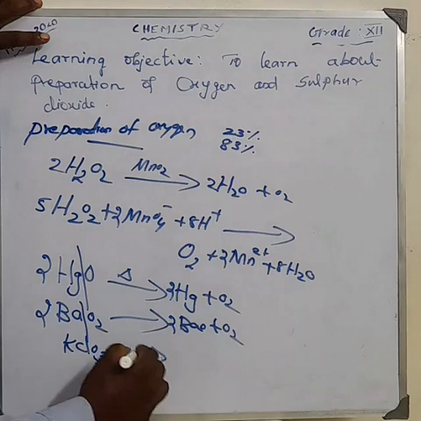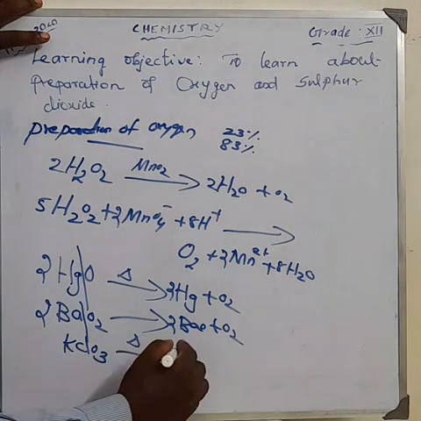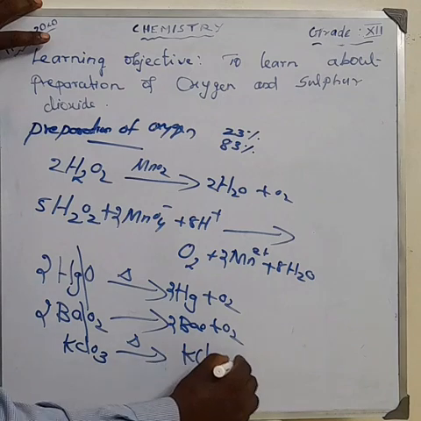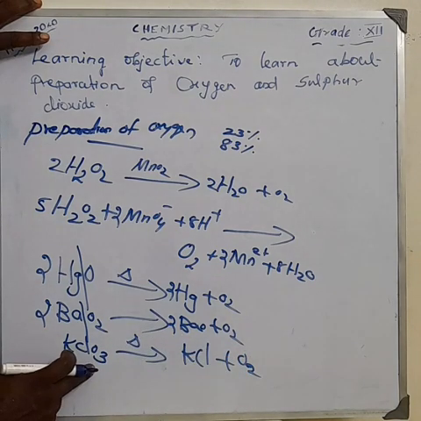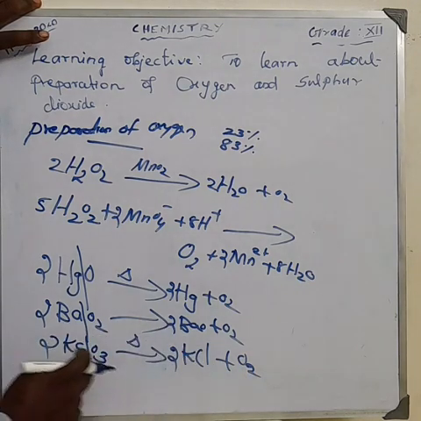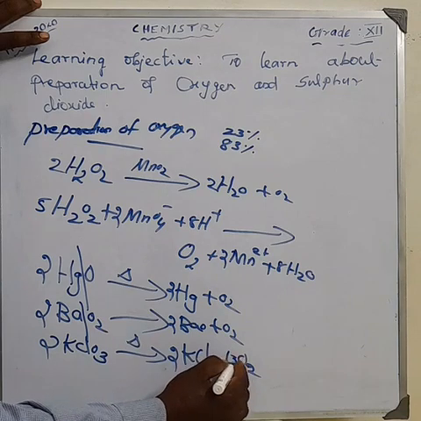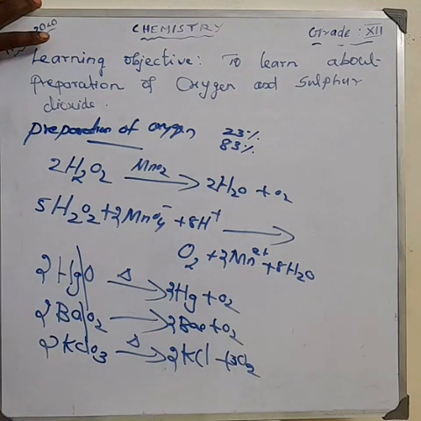KClO3 on heating. What is the product? Here, KCl plus O2. How can you balance the equation? 3 oxygen on one side, 2 oxygen on the other. Make it 2 here, and now oxygen is 6. So 3 here.